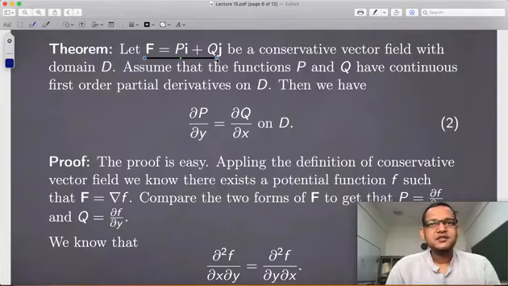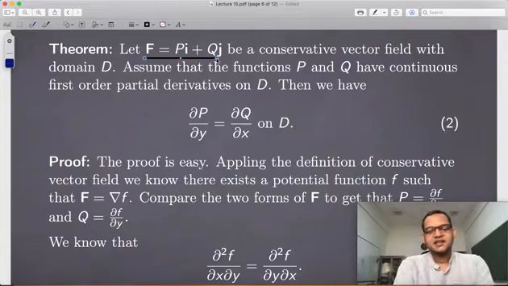Sometimes if I give you a vector field which involves slightly complicated functions P and Q, you have to integrate to figure out whether it is conservative or not. Basically you have to show that it is either the gradient of f or the integral is 0 on any closed path. That might be a little challenging.